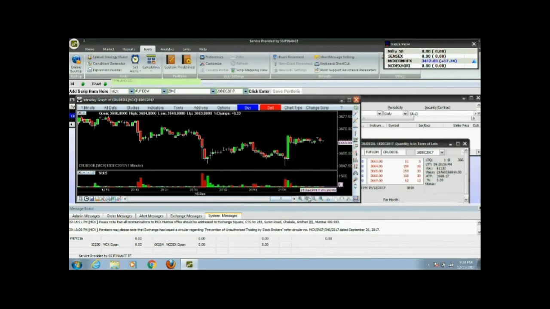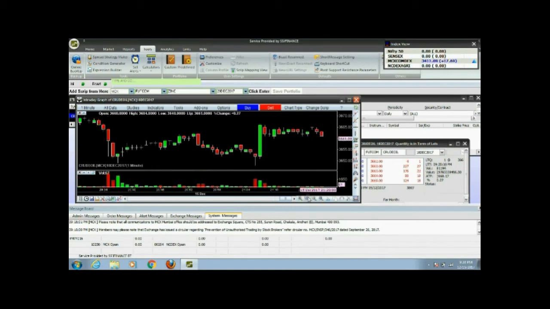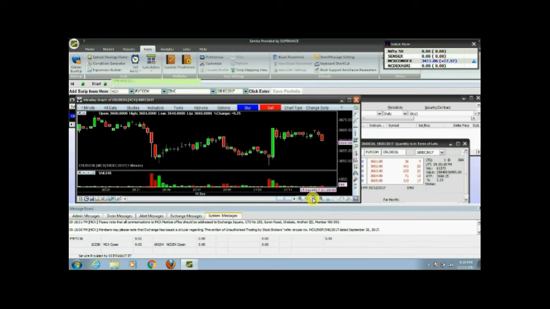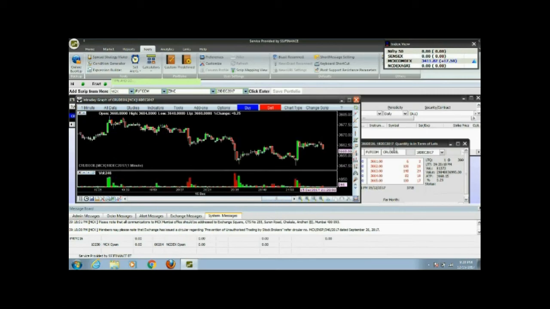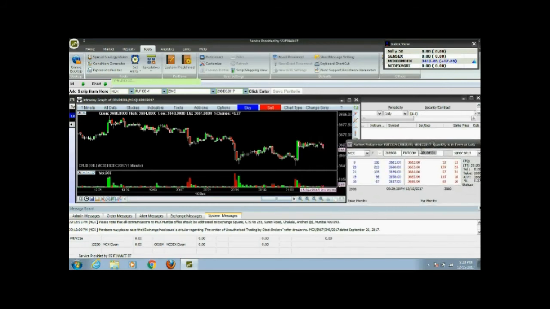So these candles, hope you remember, we have studied the candlestick chart. The candlestick chart looks like this, and here the volume is there. The volume helps you understand how the trading is in process. You can see the bigger the volume, it has broken up, and from here again it is pushing up. These are all the indications of the candlestick.